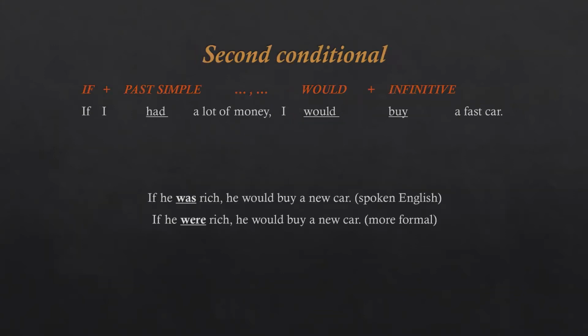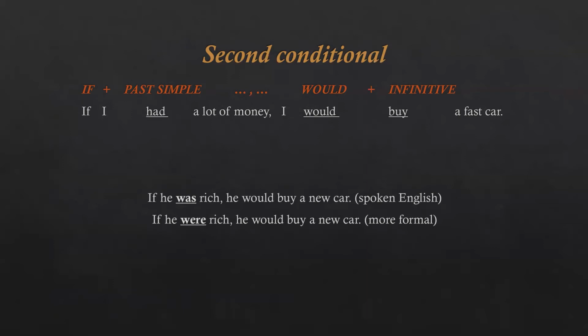The structure of the second conditional is as follows. It uses the past simple after if and then would and the infinitive in the second sentence. For example, if I had a lot of money, I would buy a fast car. Or if I were rich, I would buy a new car.